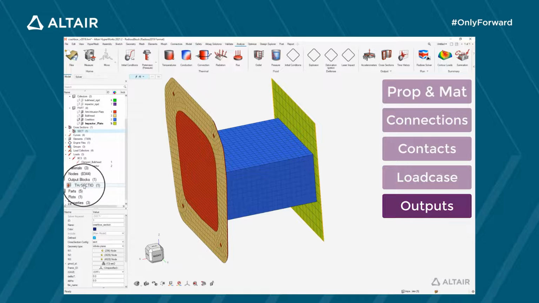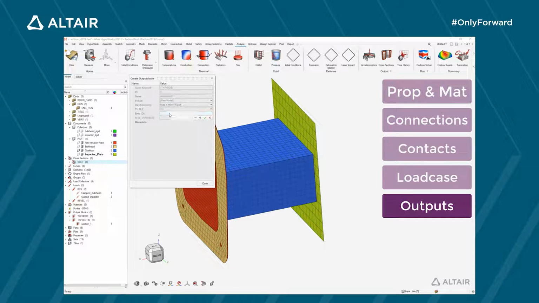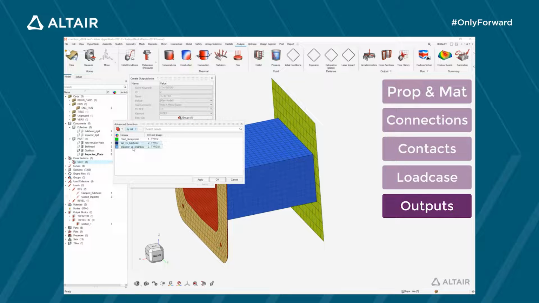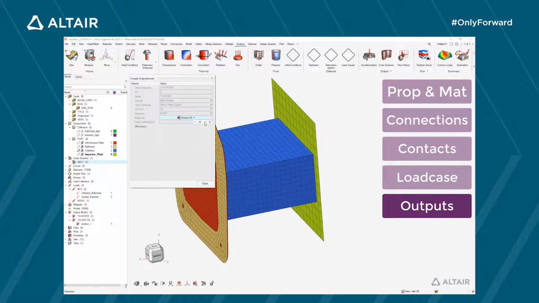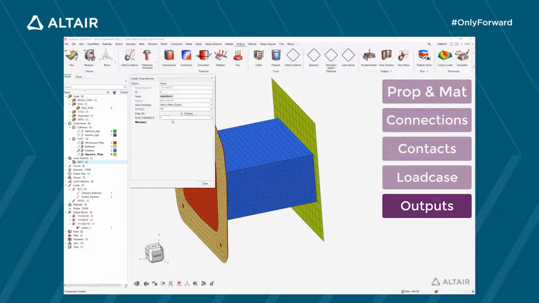Creating the section, I automatically created a second entity, a time history output. Time history keywords are used to define output for plotting data, usually of a limited number of entities, such as forces, displacement, and so on. I'm going to create time history output for contact interfaces to be able to check contact forces. Time history for rigid body will give access to force and moments in them. Remember here that in HyperWorks, rigid bodies are considered as elements.